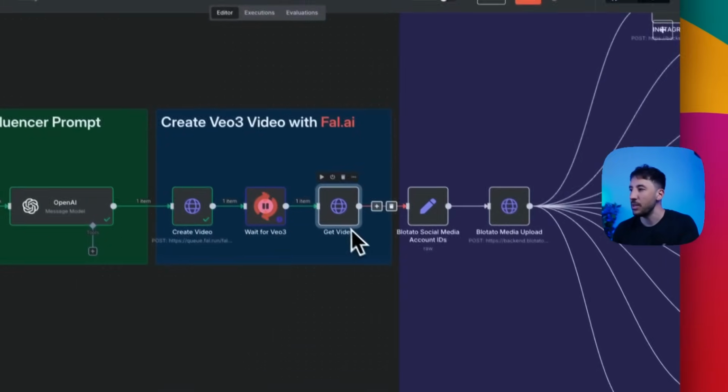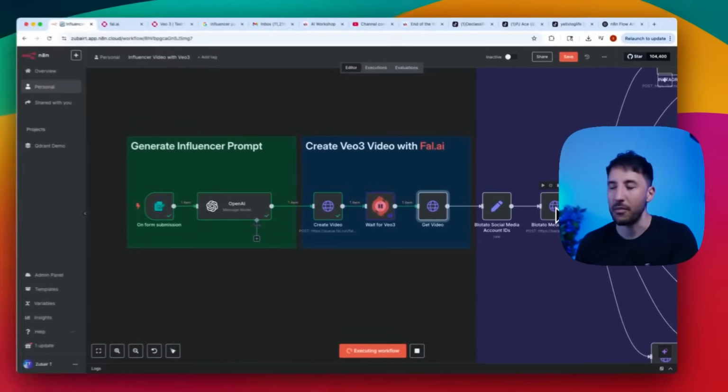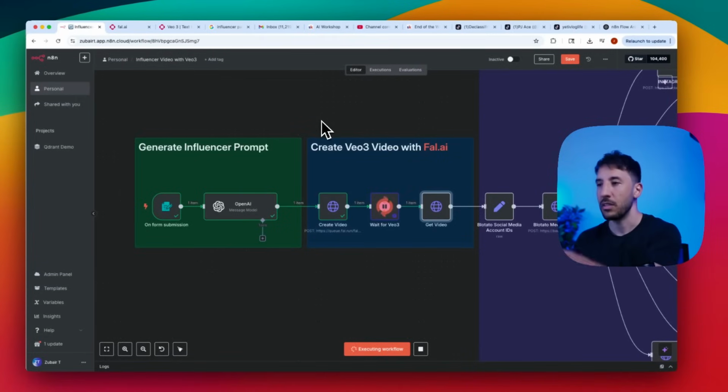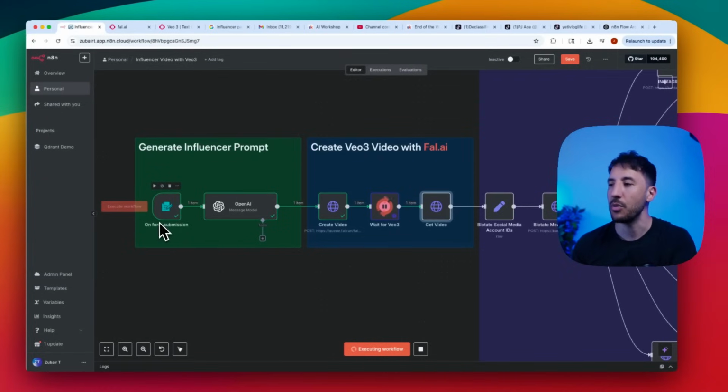And then once it's generated, we can use this other platform called Blotato that we can upload to all of our social media accounts. So that was a complete automation. It's going to require a couple of minutes for this to generate, so that's why I have this wait node. So while this is happening, you can just use this, and if you want to change the different categories, feel free to do that. And I'm going to show you how you can create this once we go ahead and build this thing step by step. So let's go ahead now, let's build this thing or let this finish and then we can come back to it.